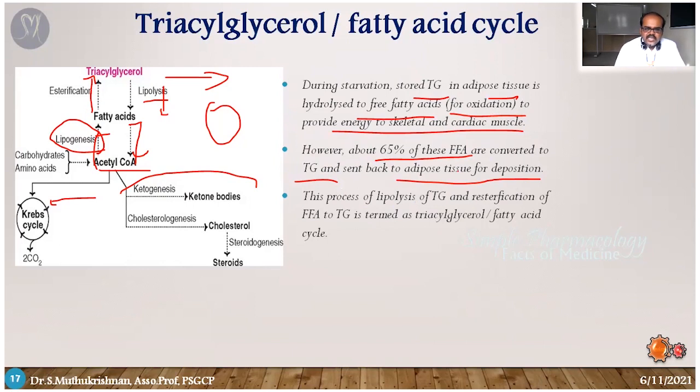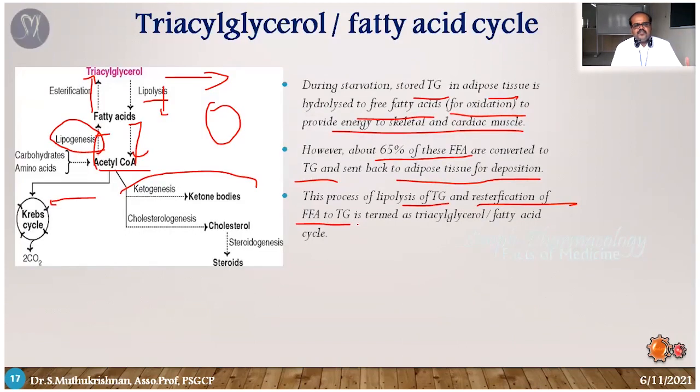So this is a cycle. This process, lipolysis of triglycerides and re-esterification of free fatty acids into triglycerides, is termed the triacylglycerol fatty acid cycle. So it's totally a cycle.